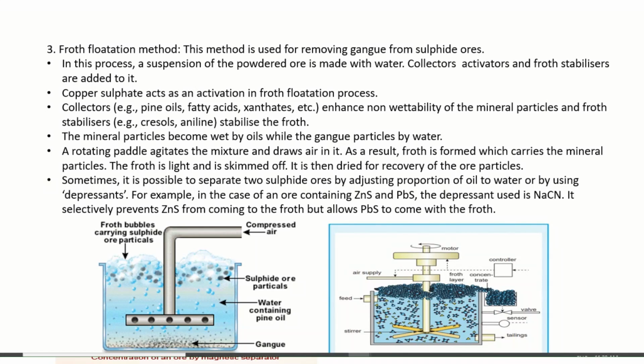So this is used in the metallurgy of galena, and it is also used in the metallurgy of zinc sulfide, zinc blende, to extract zinc. In that case, first we remove PbS and then we remove zinc sulfide. We will discuss the metallurgy of zinc sulfide in a further portion, so we can understand that.